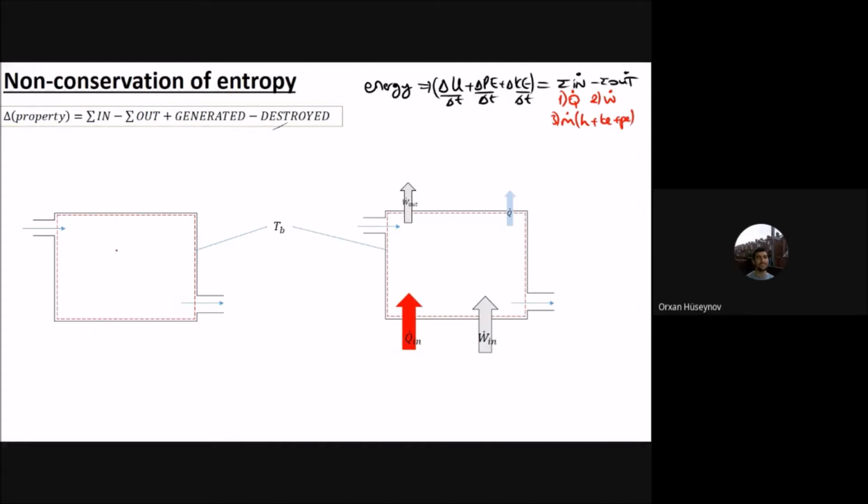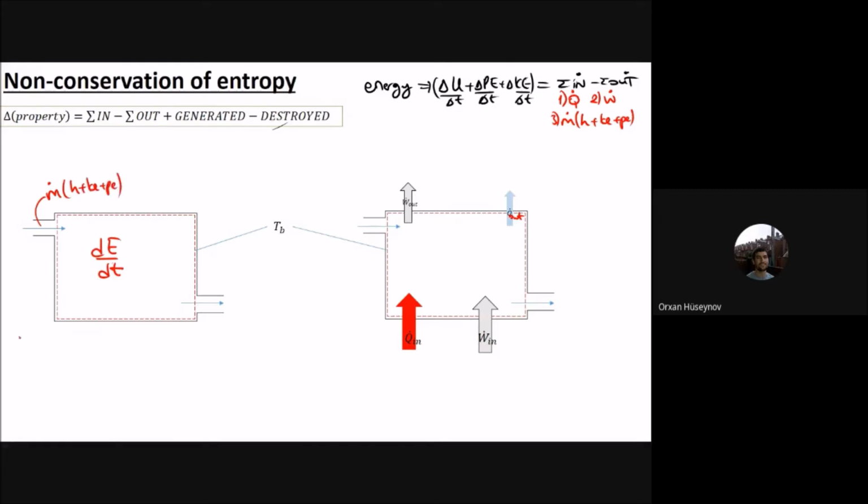For this system here, we can write this energy balance. So I will have the change of internal energy, potential energy, and kinetic energy of the system, generally the change of energy of the system. It will be equal to, you can see there is work in, work out, Q dot in, Q dot out, and there is also mass transfer. This mass carries the enthalpy, kinetic energy, and potential energy.